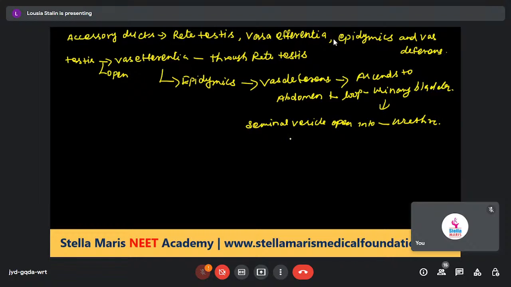The epididymis leads to the vas deferens, which ascends to the abdomen and loops over the urinary bladder, receiving a duct from the seminal vesicle.